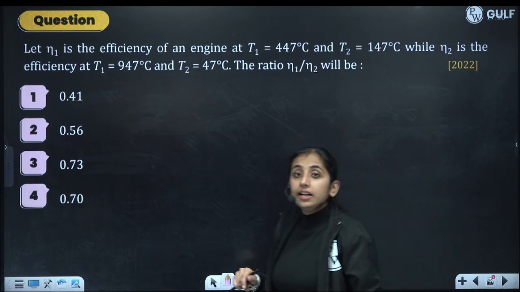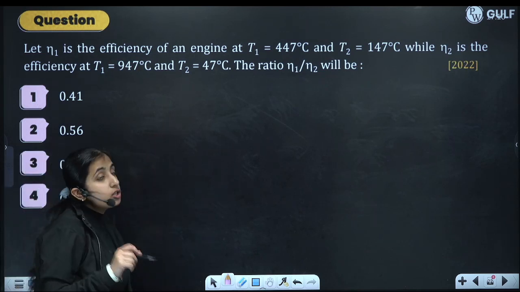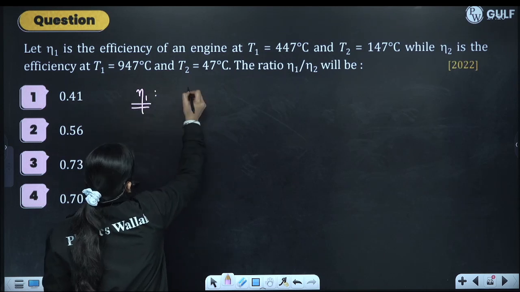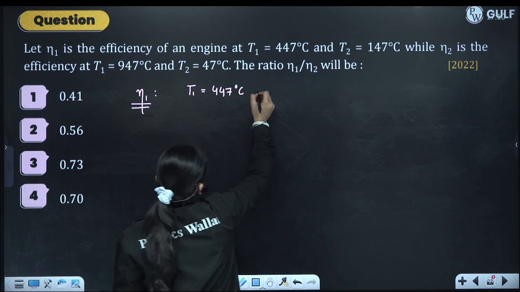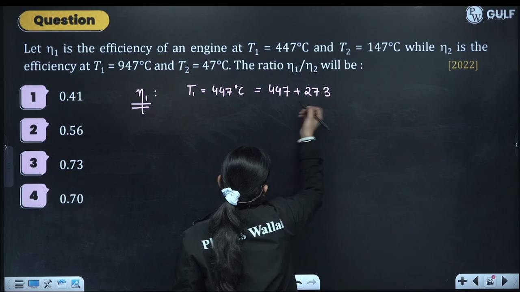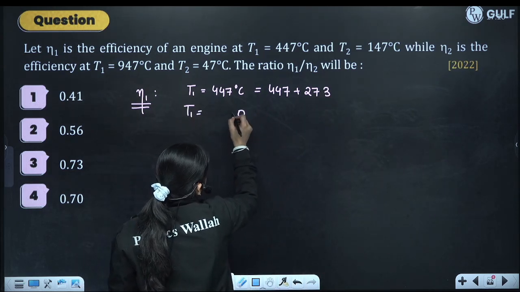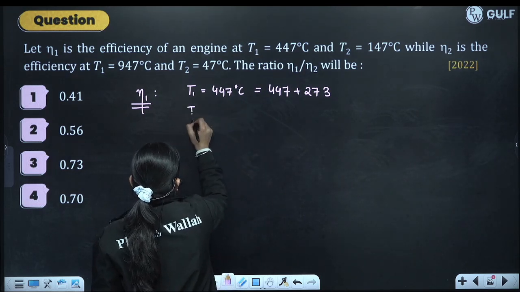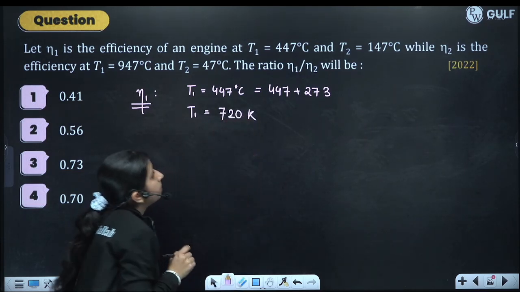See next question. Let eta 1 be the efficiency of an engine when T1 is 447 degrees Celsius. So for eta 1, T1 is 447 plus 273, which comes out as 720 Kelvin.